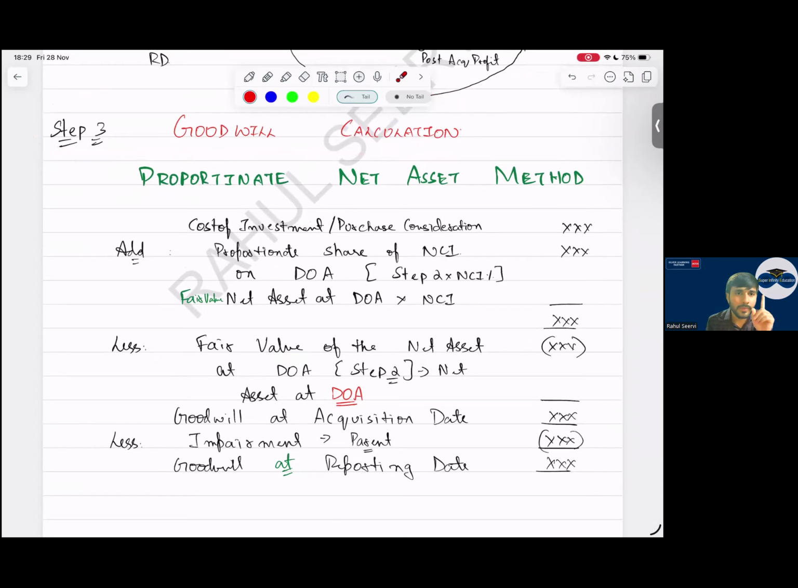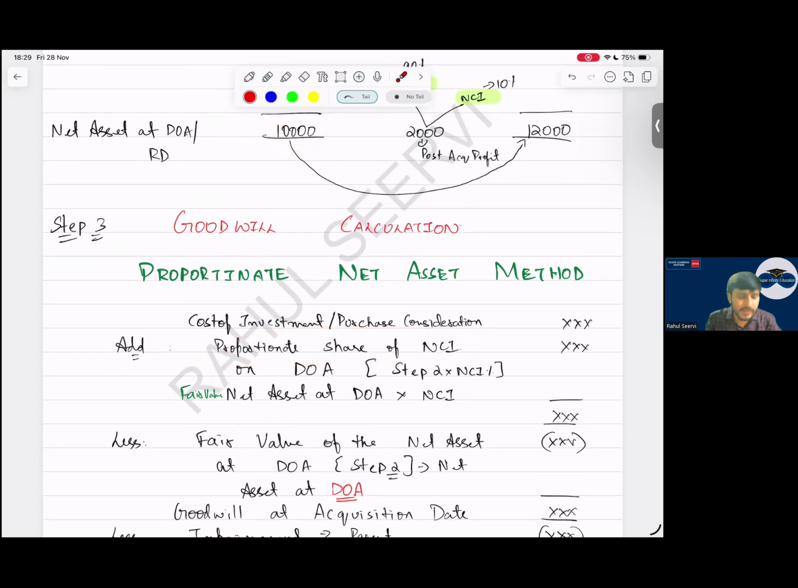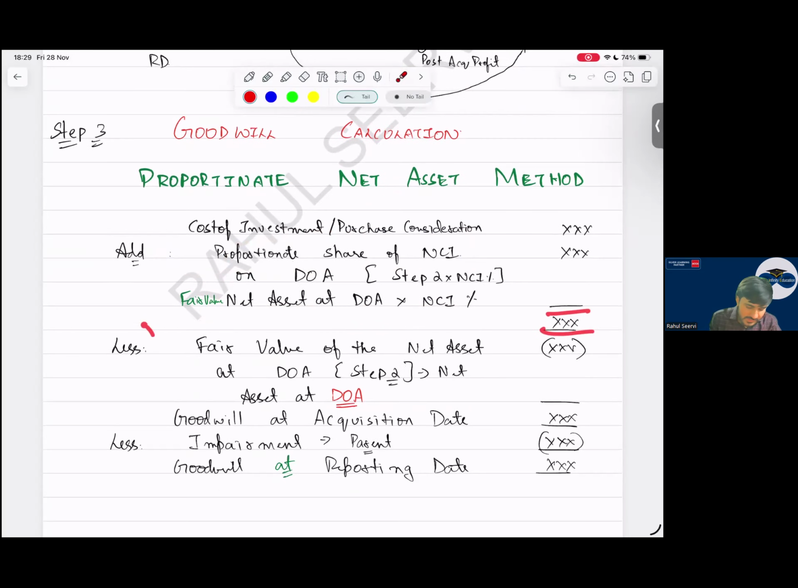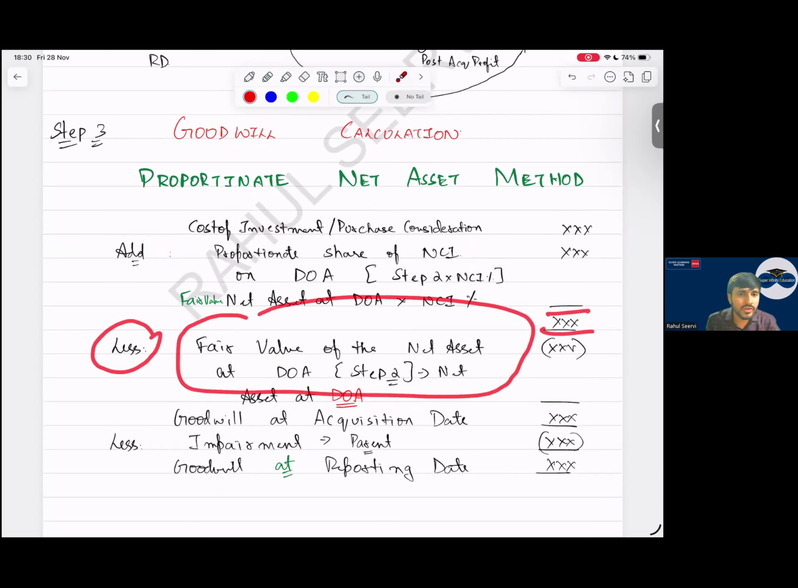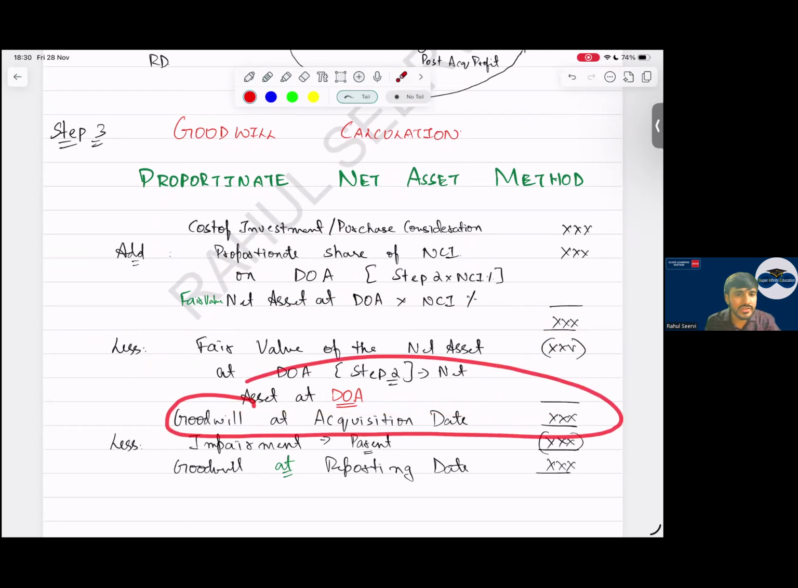How will I take this? This value 10,000 into the NCI percentage. I consider the fair value of net asset at the date of acquisition into NCI percentage, and I get this total. Then less the fair value of the net asset on the date of acquisition, we reduce it. So we get goodwill at acquisition date.